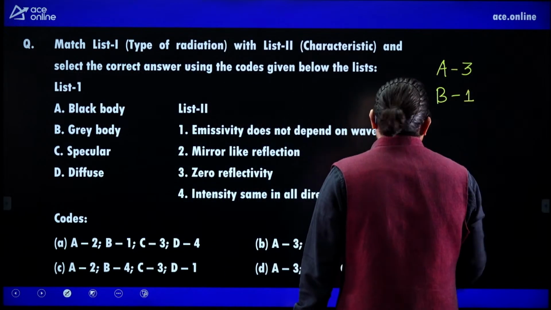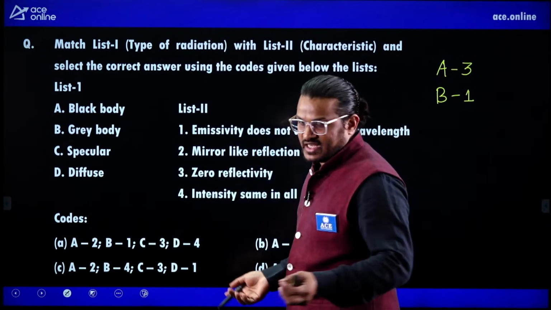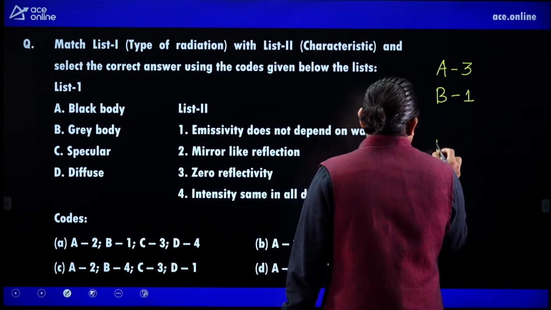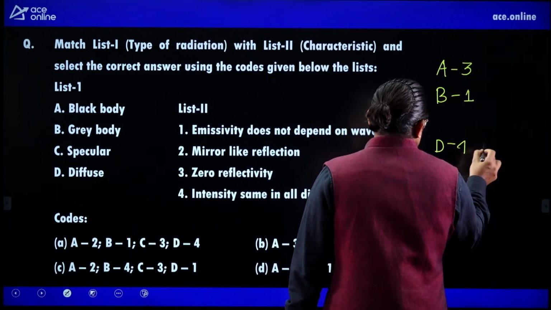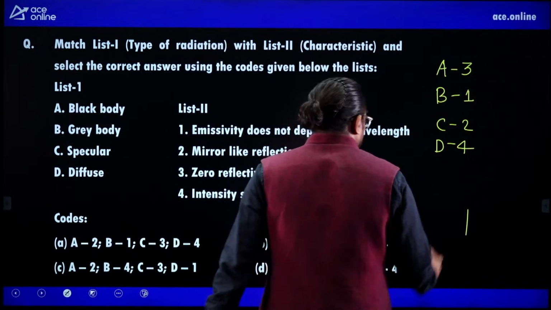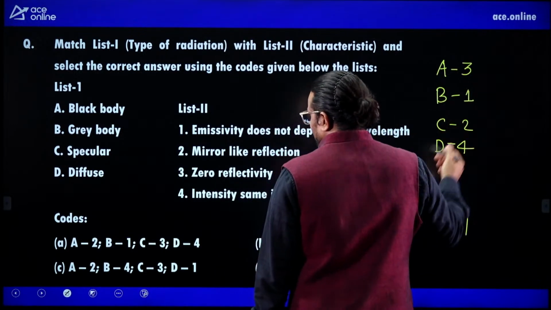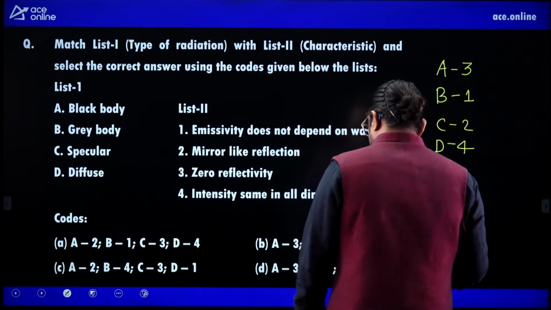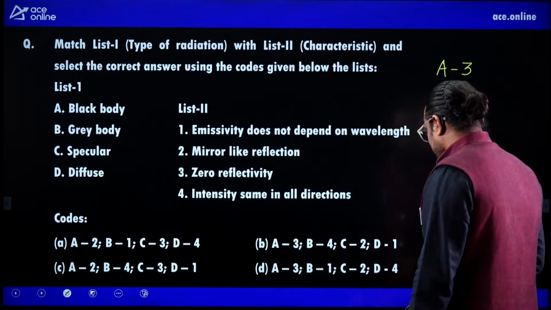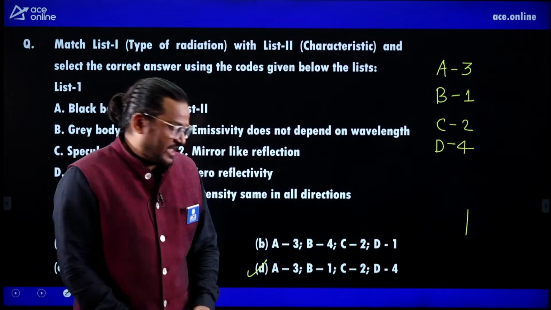So let's go for 1. Then diffuse body. Diffuse means it is the same in all directions, so D4. Then the remaining, specular, mirror-like reflection. So this is options A3, B1, C mirror-like reflection, D intensity in all directions. So A3, B1, C2, D4. So go for option D.